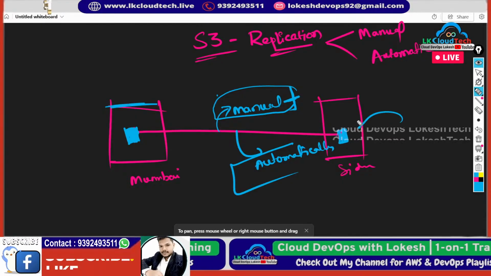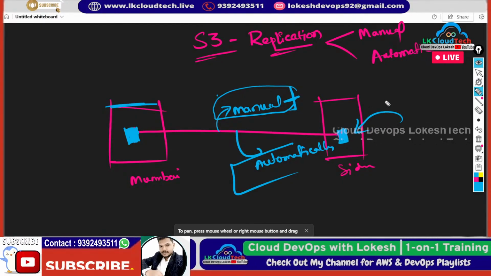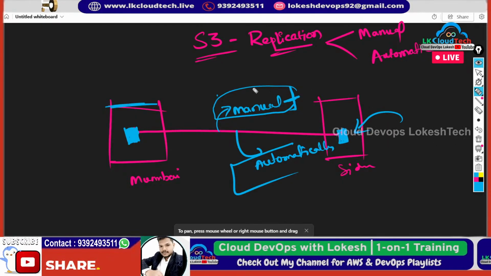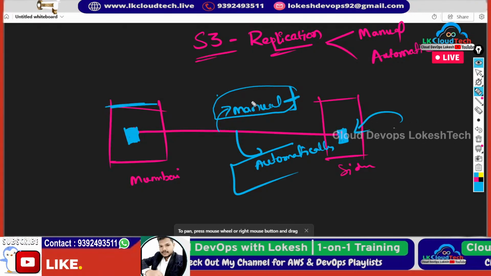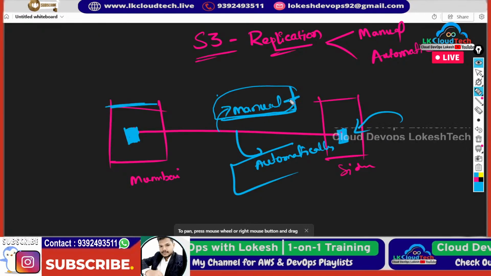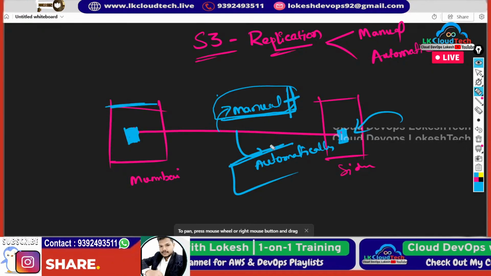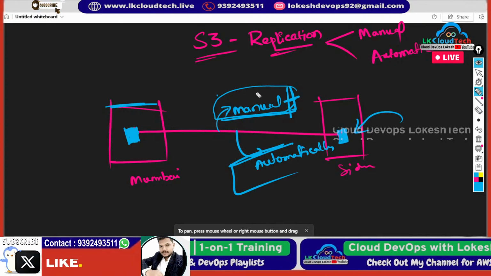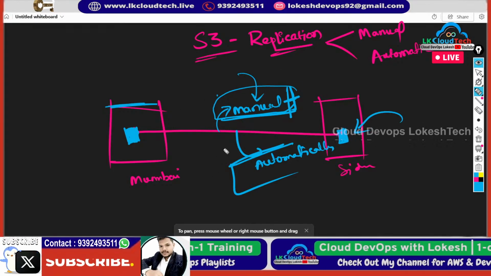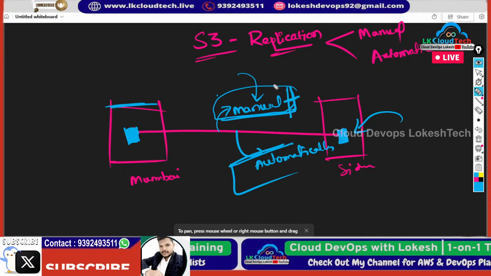Whenever they want, they will go and check it. Let's see how we have to connect and set the rules for the manual and automation replication process. So let's go and do this.